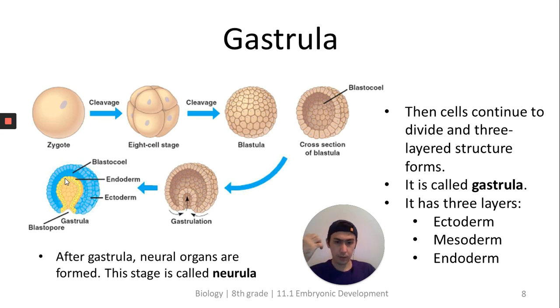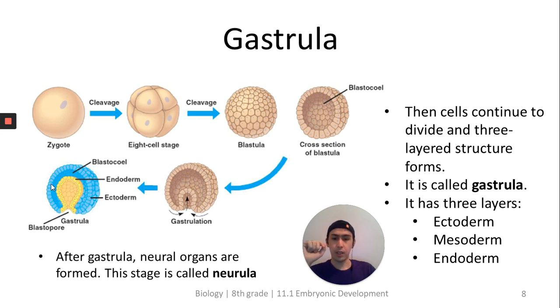Why do we study them? Why are they important? Well, they are important because each one of those layers will form distinct organs in the future.